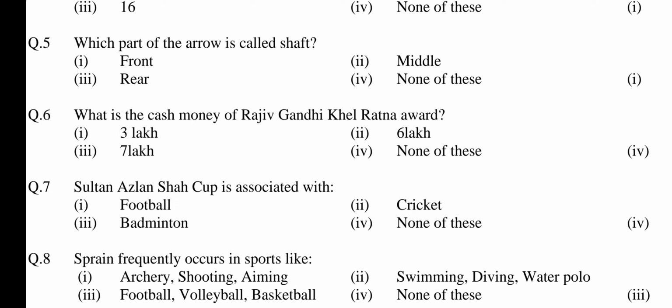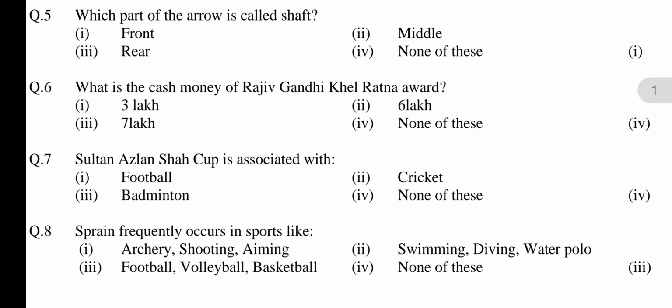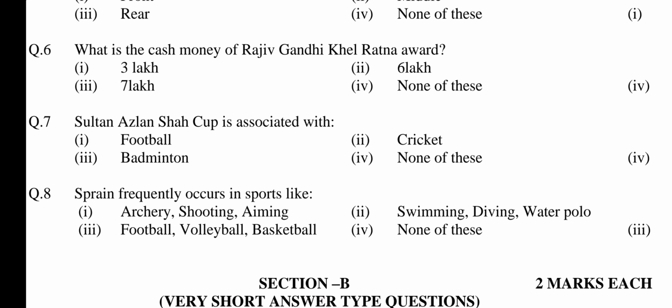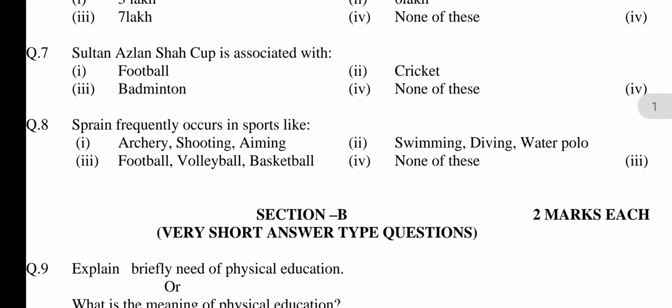Question number 6. What is the cash money of Rajiv Gandhi Khel Ratan Award? Option first, 3 lakh. Second, 6 lakhs. Third, 7 lakh. Fourth, none of these. Answer is option fourth, none of these. Question number 7. Sultan Azlan Shah Cup is associated with option first, football. Second, cricket. Third, badminton. Fourth, none of these. Answer is option fourth, none of these.